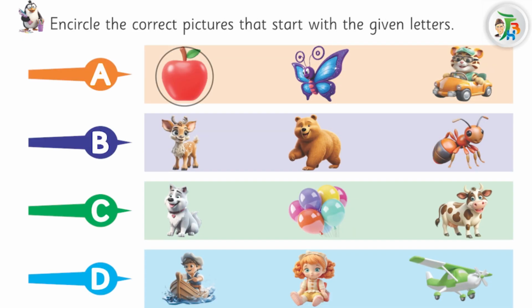Encircle the correct pictures that start with the given letters. A: Apple. B: Bear. C: Cow. D: Doll. Well done, children.